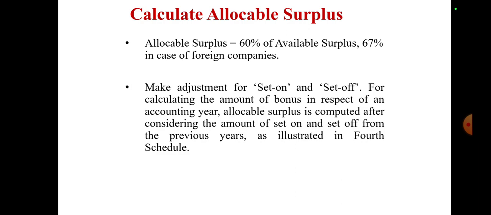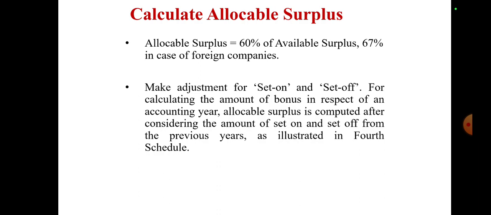Allocable surplus is computed after considering the amount of set on and set off from the previous years, as illustrated in the fourth schedule. Say, for example, if the employer has claimed to pay the bonus for the next year, because of not getting the profit this year, then in the next year, along with the profit of that next year plus the previous year's balance, he has to compute, and that has to be paid as bonus.